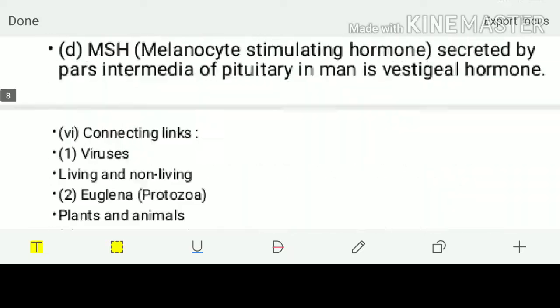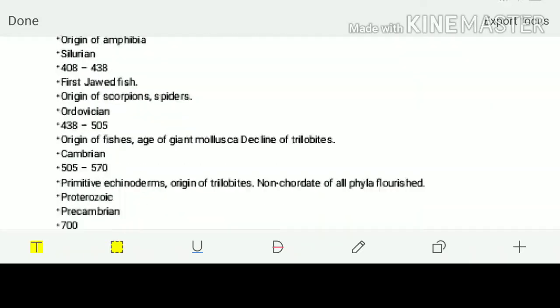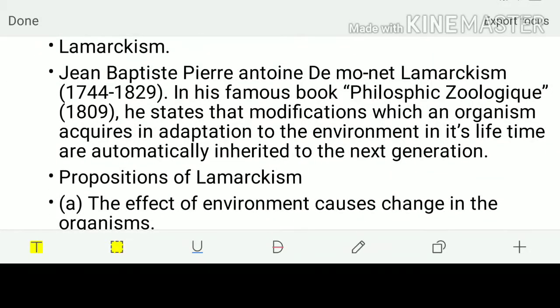So our today's topic is Lamarckism. Let's get started. It was Jean-Baptiste Pierre Antoine de Monet Lamarck who wrote a famous book called Philosophie Zoologique.